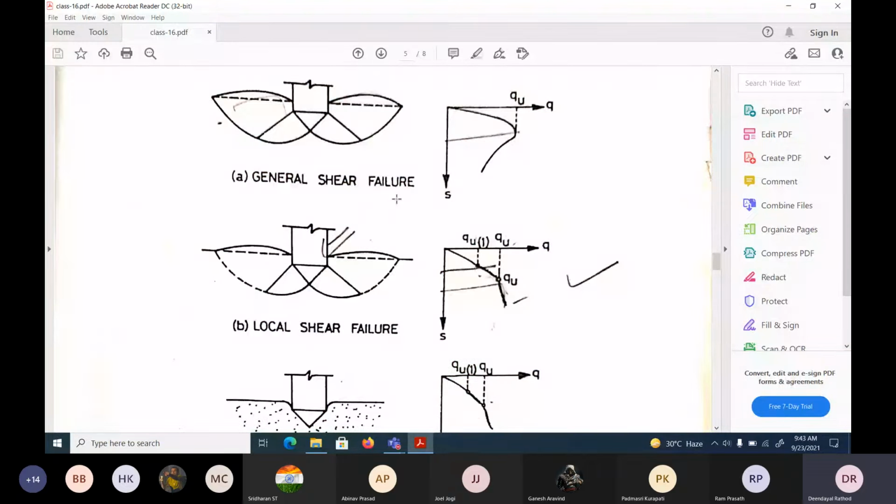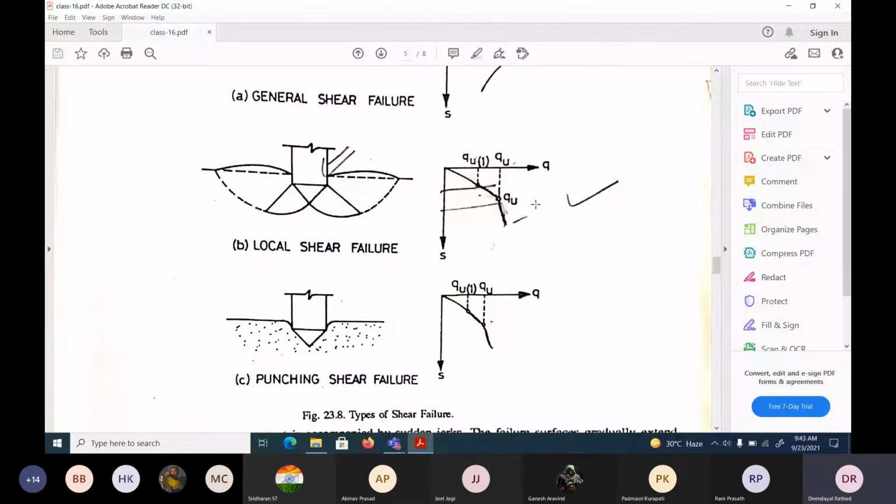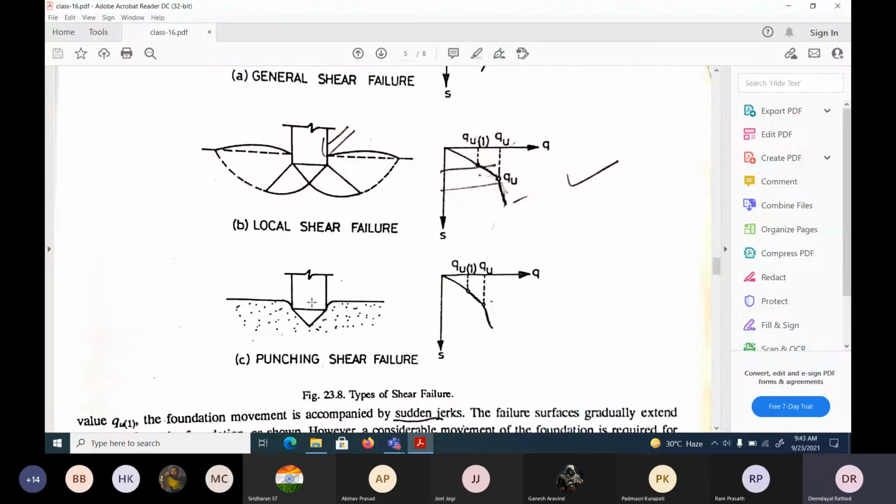Next is punching shear failure. Like the name suggests, you will not see any failure pattern or heave. It happens for loose and soft soil. Here also we see a little bit of jerk, but no soil bulging and other things you could see. Just a punching, because it is very soft, right? So these are the three failures.